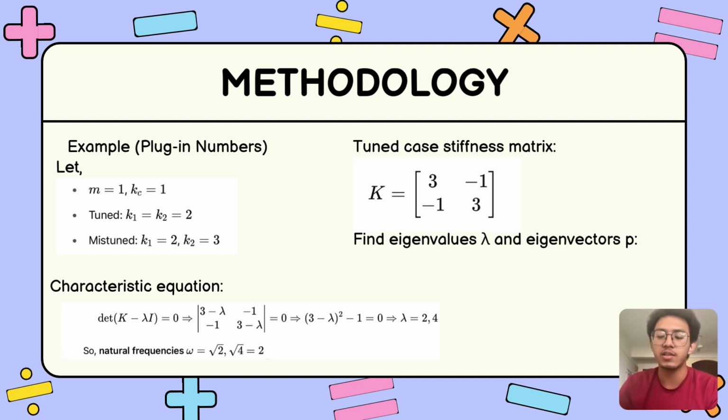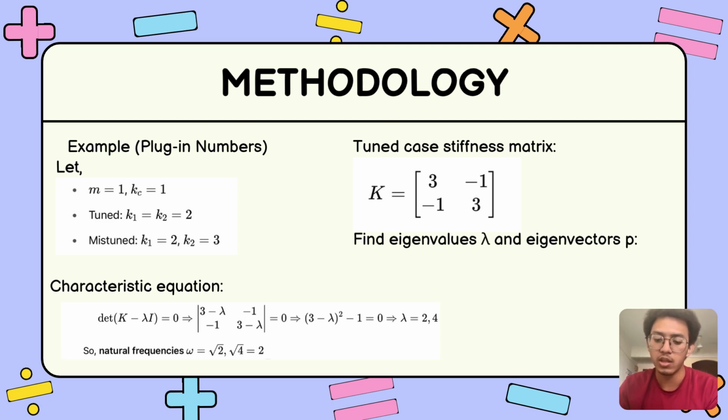This matrix includes the interaction between the blades and the coupling. To analyze the system's behavior, we solve the characteristic equation, determinant of K minus lambda I equals 0. This gives us eigenvalues lambda equal to 2 and 4. And since eigenvalues represent ω squared, the square roots of these values give us the natural frequencies.